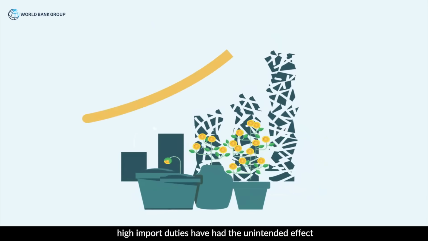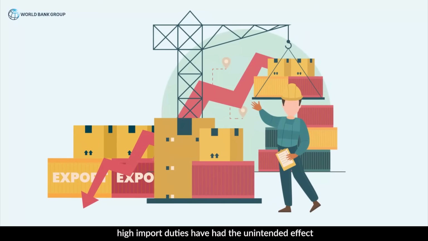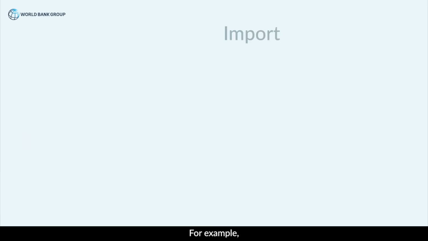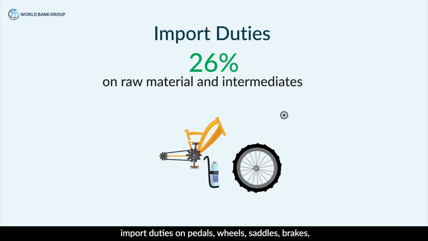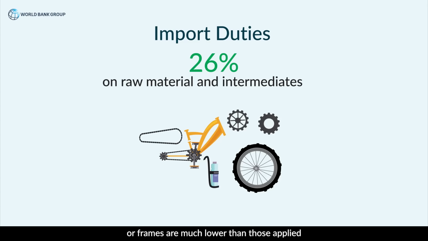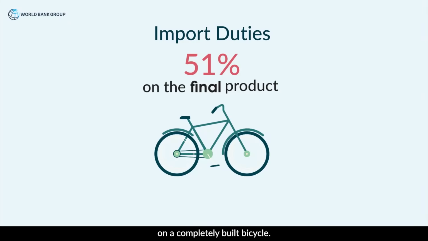Within tradables, high import duties have had the unintended effect of deterring exports because they make it more profitable for firms to sell domestically rather than exporting. For example, import duties on pedals, wheels, saddles, brakes, or frames are much lower than those applied on a completely built bicycle.